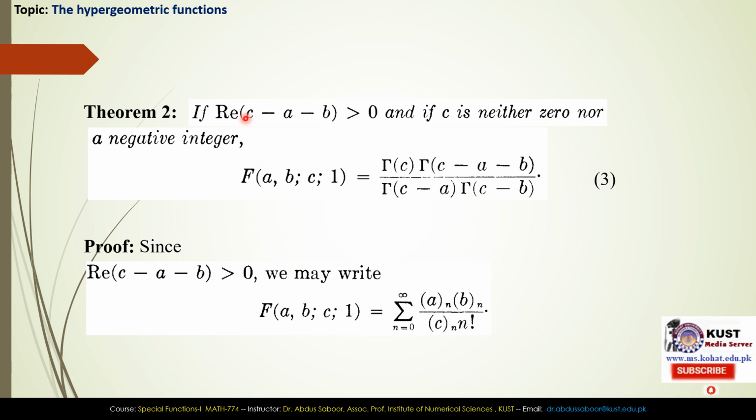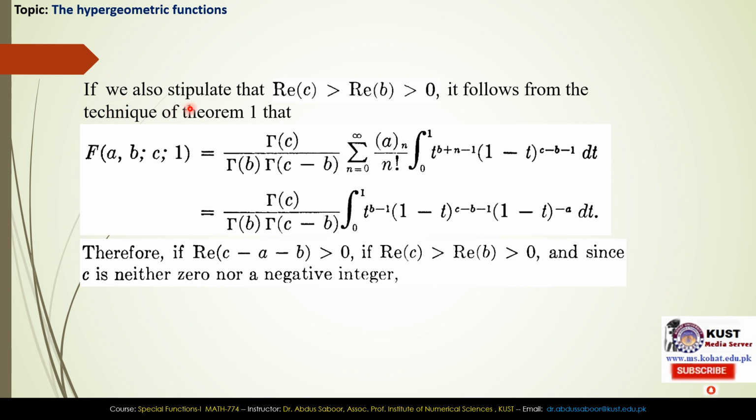Second theorem, if real of c minus a minus b greater than 0, and if c is neither 0 nor a negative integer, then f of a, b, c1 equal to this one. This is a very important theorem, and it will be used in the derivation of several theorems in the next slides and next chapters, including this chapter. Since real of c minus a minus b greater than 0, we may write f of a, b, c1 equal to this. Here we have replaced z with 1. So here the argument z is removed.